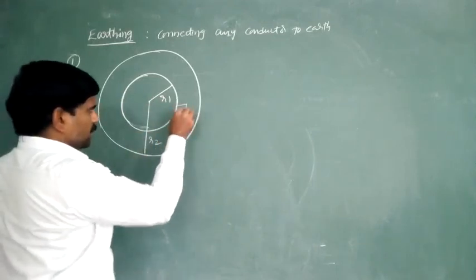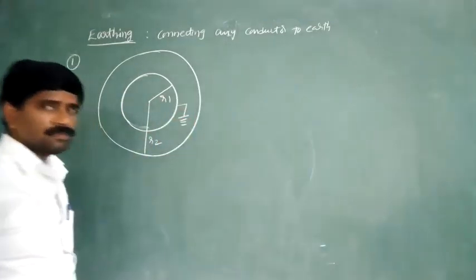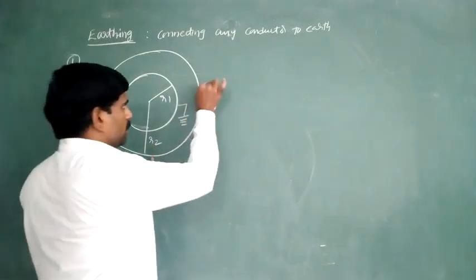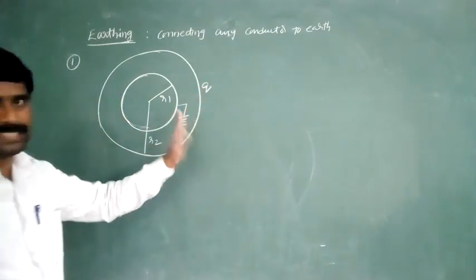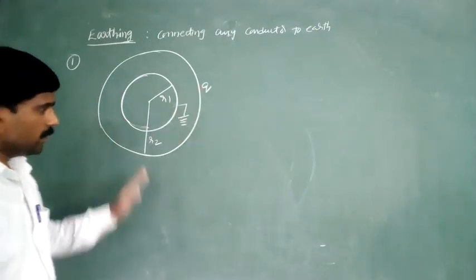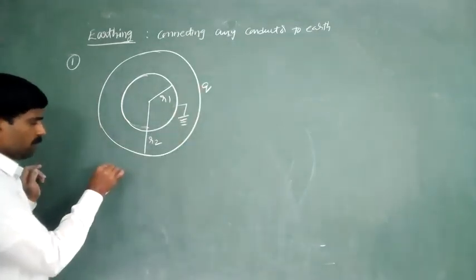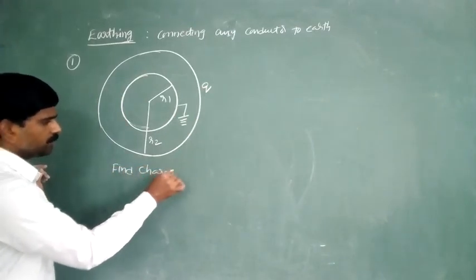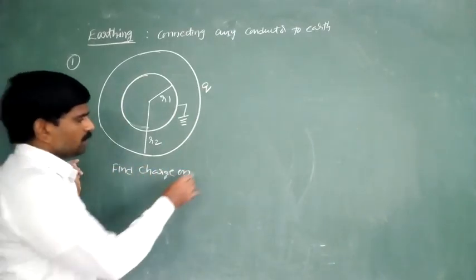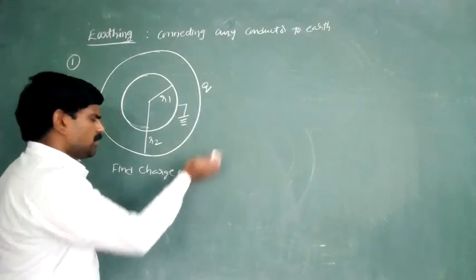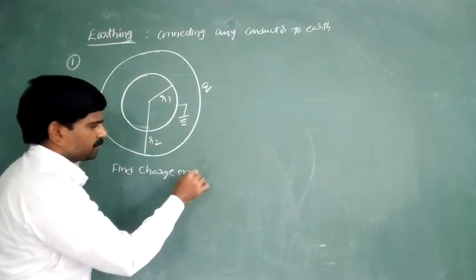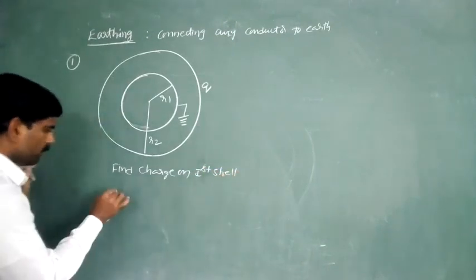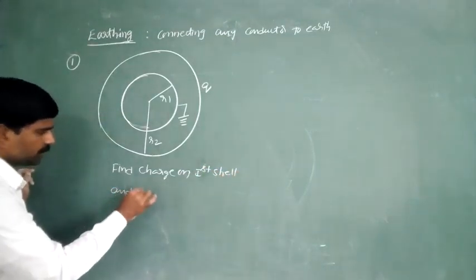The first shell is connected to the ground. The charge on the outer shell, that means the second shell, is equal to q. They want us to find the charge on the first shell, and find the potentials.